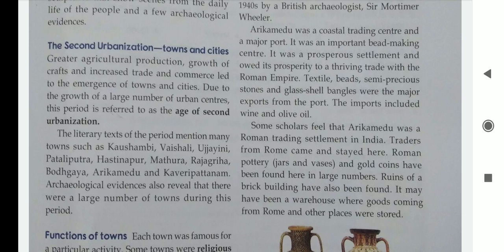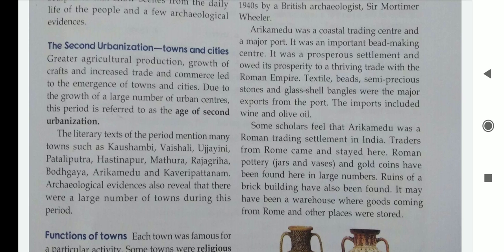Traders from Rome came and stayed here. Roman pottery is jars or vases, and gold coins have been found here in a large number. Since most of the people from Rome were coming for trade here, currency related to the Romans was found. Ruins of a brick building have also been found. It may have been a warehouse.